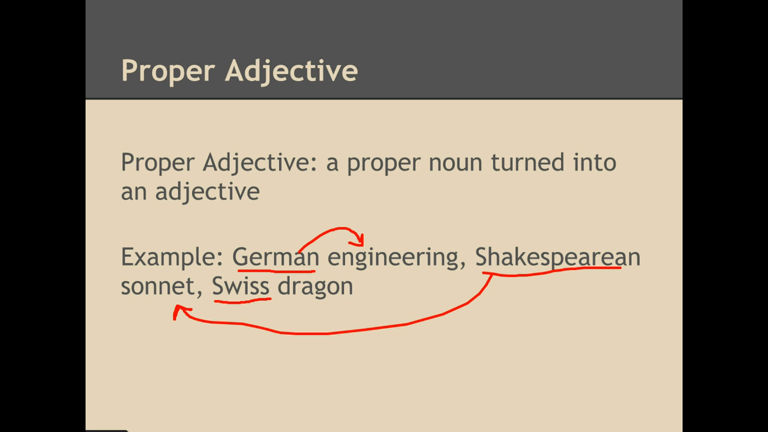Swiss is a proper noun. We can use it to describe dragons. We have a Swiss dragon. I don't really know what a Swiss dragon is, but that's okay.